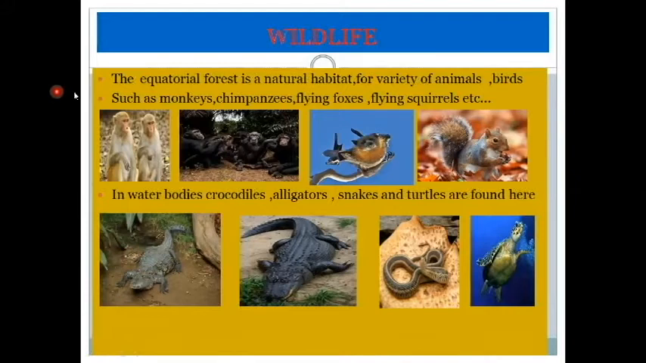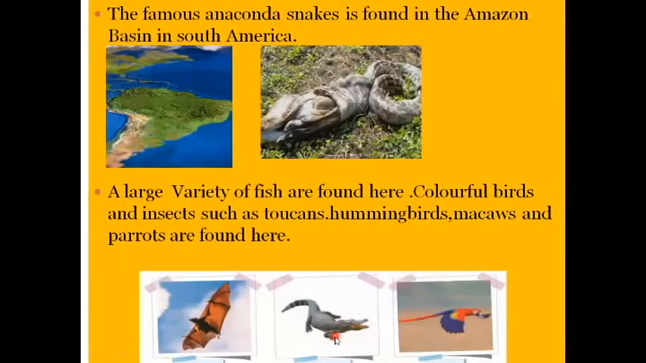So the equatorial forest is a natural habitat, and we can find a variety of animals in the equatorial region. The famous ones are monkeys, chimpanzees, flying fox and flying squirrel. These are the main and important animals in the equatorial region. And in the water bodies we can see crocodile, alligator, snake and turtle.